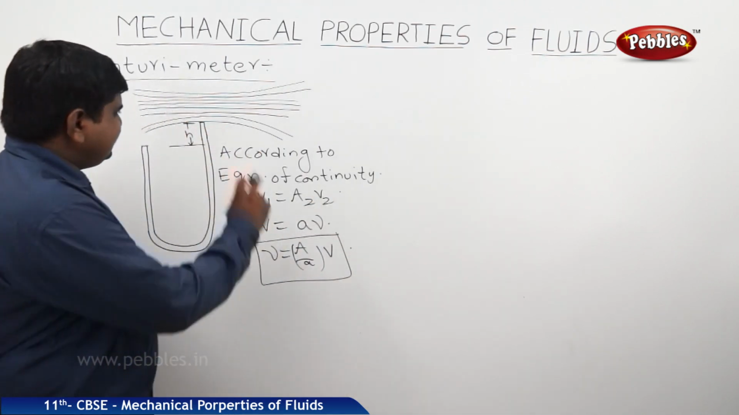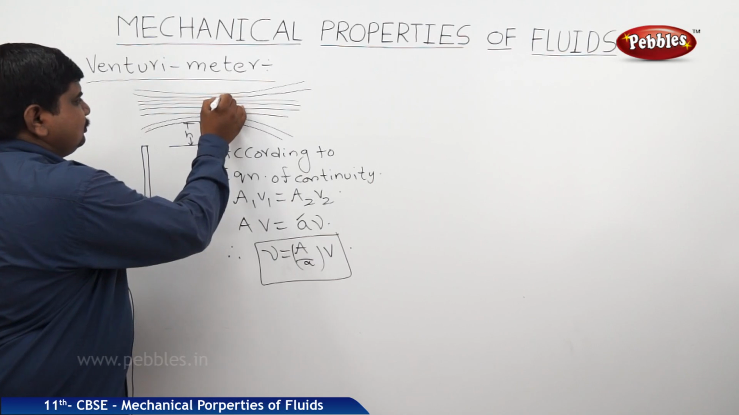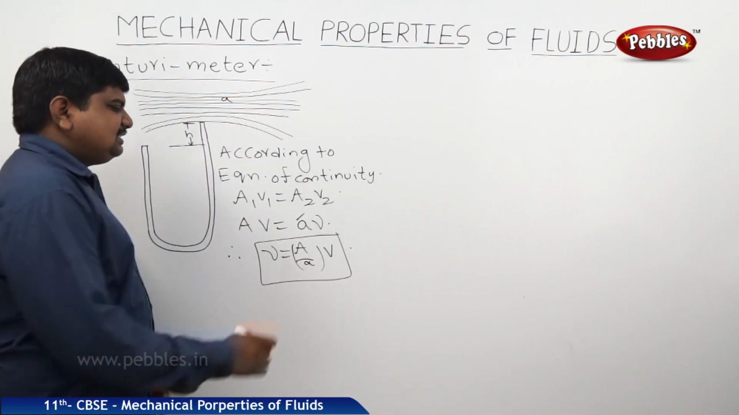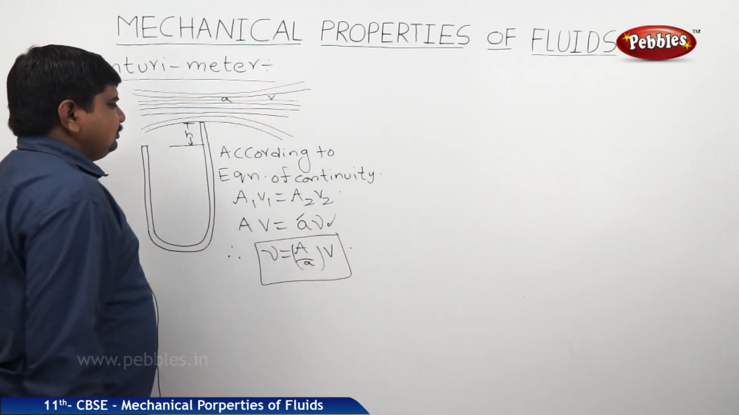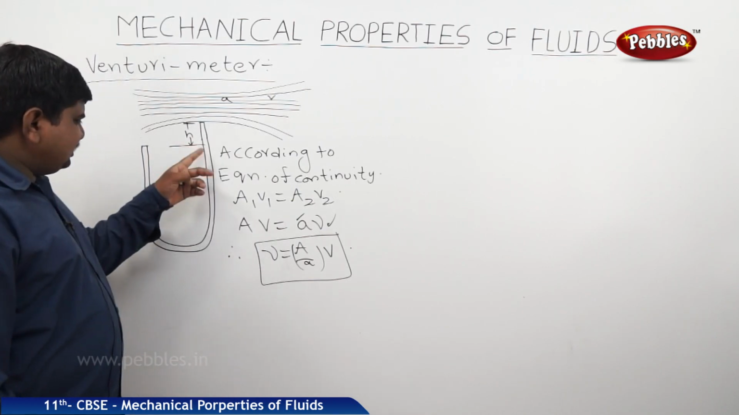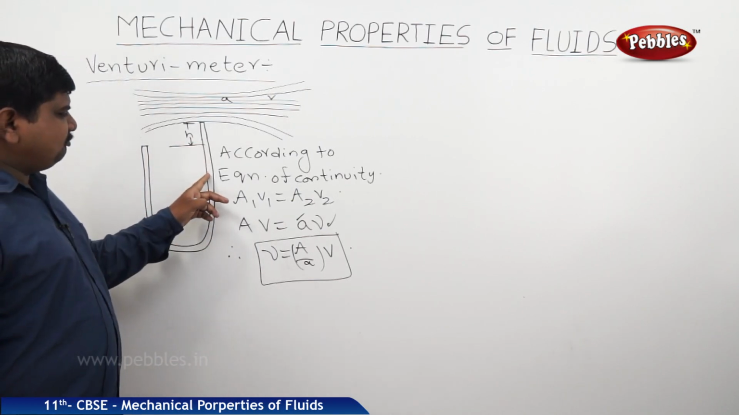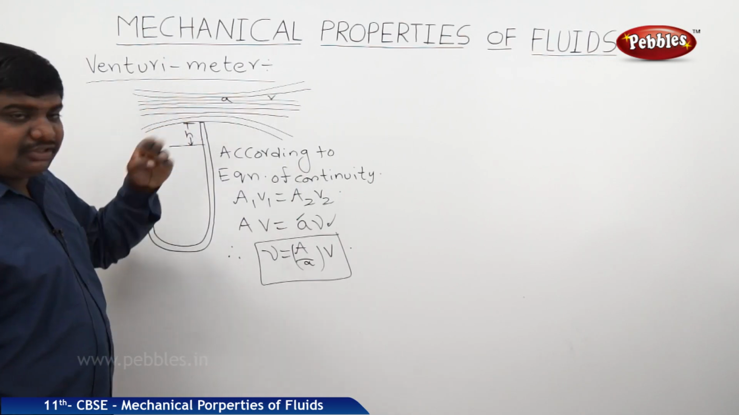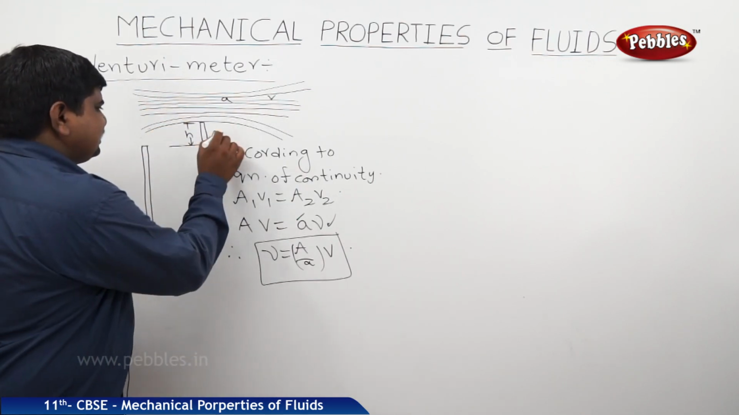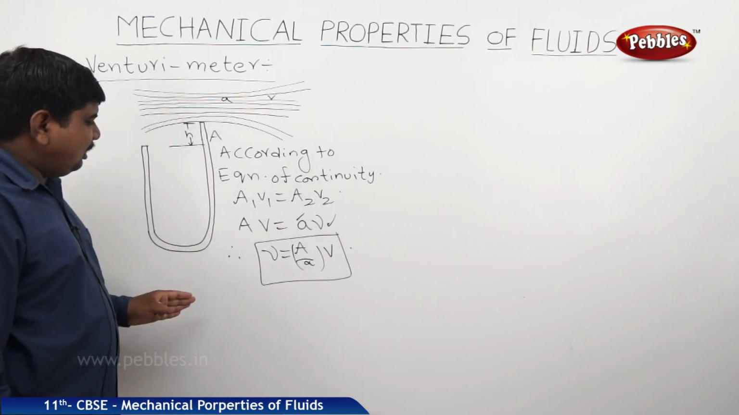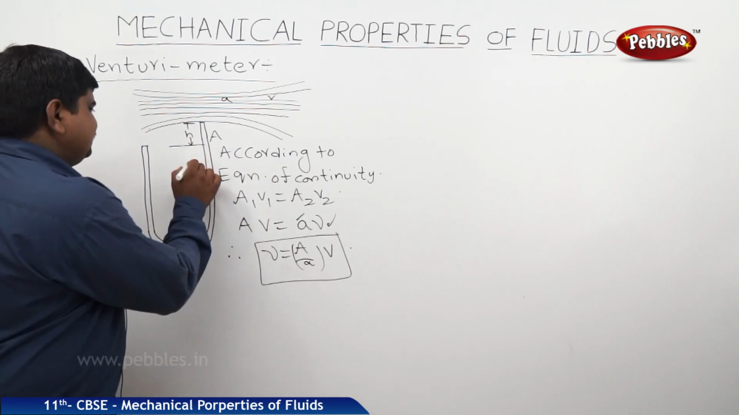Small area of cross section, small a. So the area of cross section is small a. Velocity is small v through this. And when it is passing through the U tube, the tube's width is greater than the width of the narrow tube. That's why its area of cross section is capital A, and the velocity of the fluid which is traveling through this U tube is capital V.